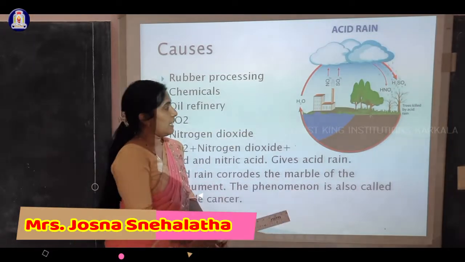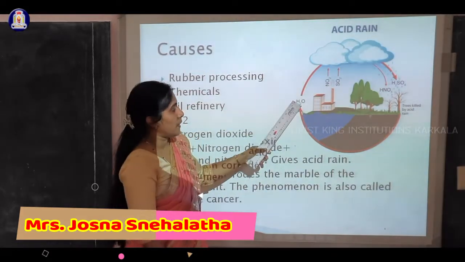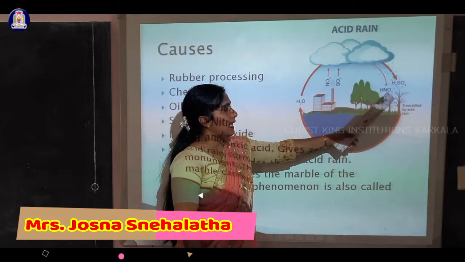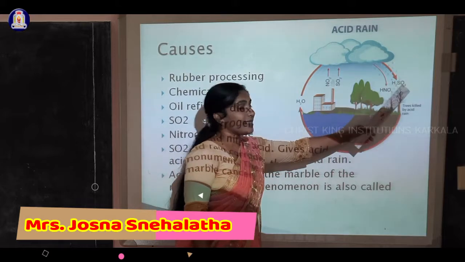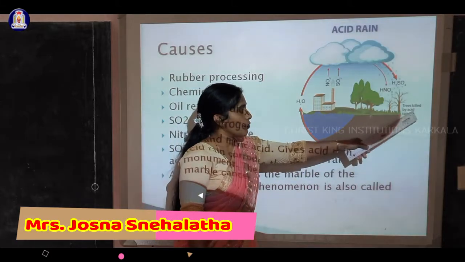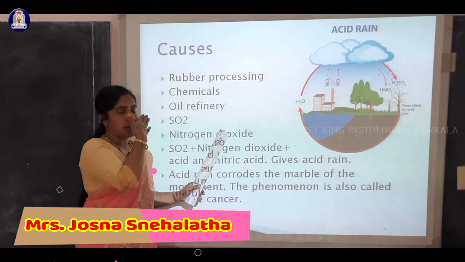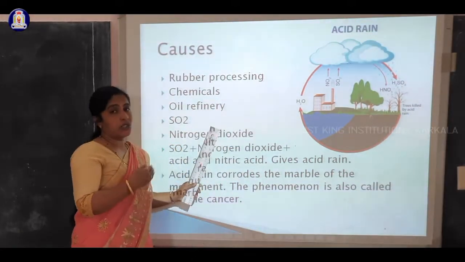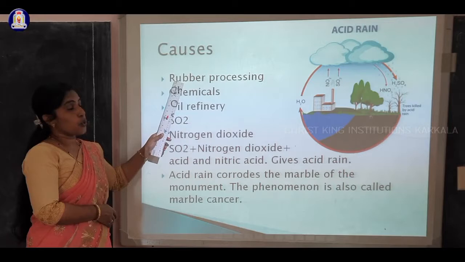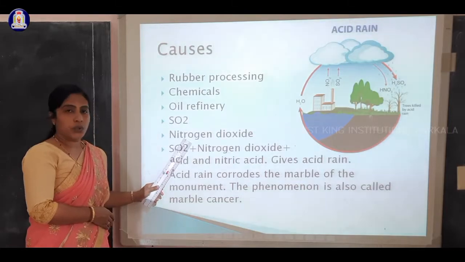As I said, acid rain. When nitrogen oxides, nitrogen dioxide and sulfur dioxide mix with water, they form nitric acid, HNO3, and sulfuric acid, H2SO4, and fall to the earth's surface as acid rain. You can observe here, trees are killed by acid rain. Not only trees, all human organisms will be affected by acid rain. It leads to cancer, cataract, or corroding of marbles. Causes: rubber processing, chemicals, oil refineries, sulfur dioxide, nitrogen dioxide.